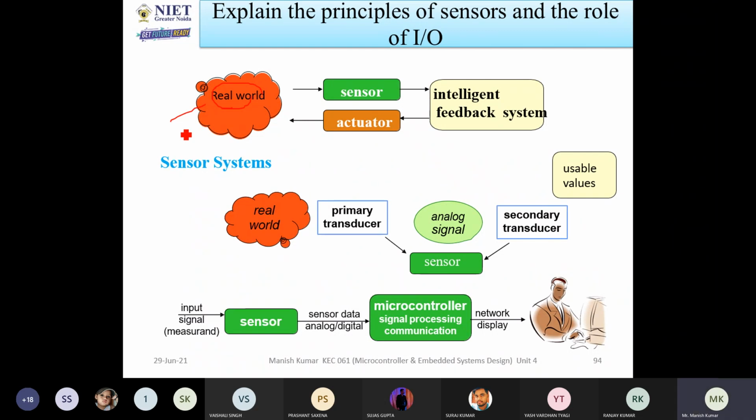Depending upon your application, you are going to measure parameters like temperature, humidity, light, objects, anything. With the help of sensors, you sense the physical world and convert it to a signal.